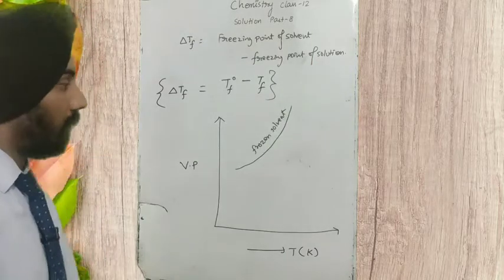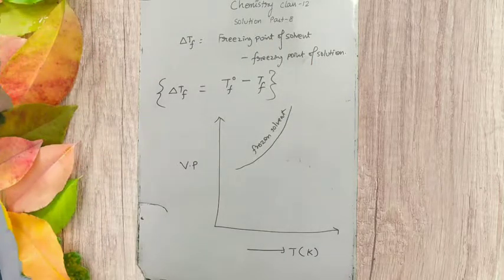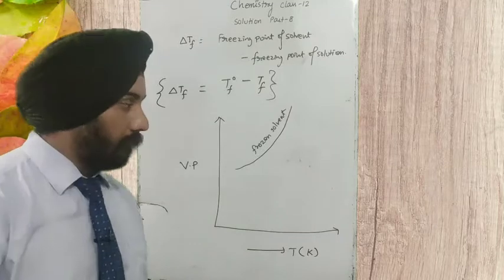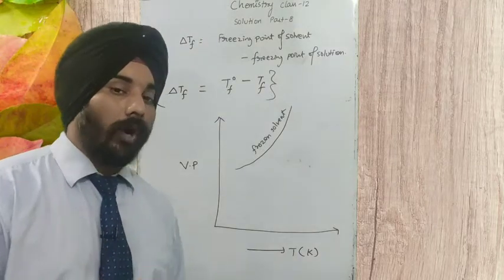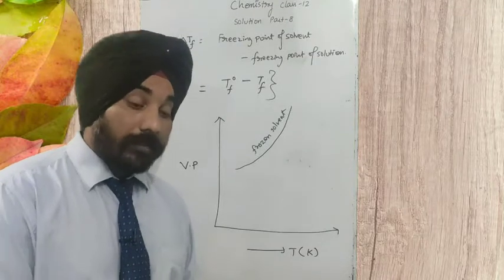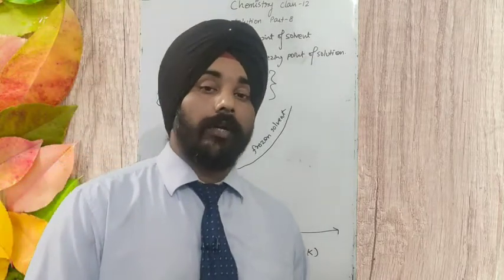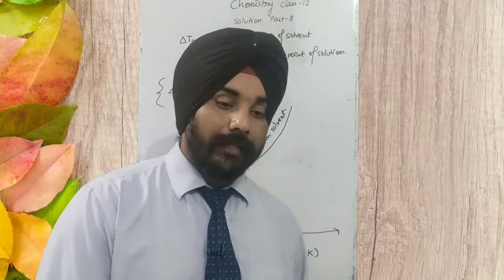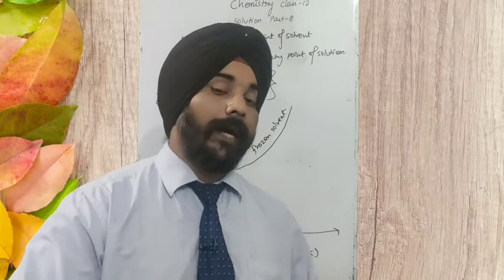Now we have a liquid solvent, like water, then we added salt in it, then we added more salt in it. So I'm going to make two different kinds of solution, one by adding salt and one by adding more salt.